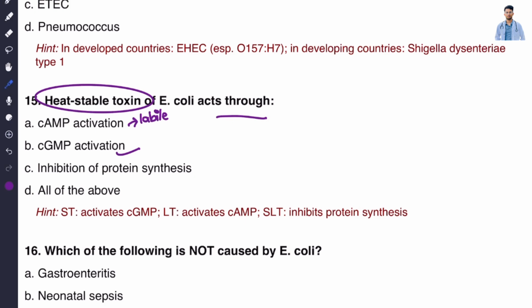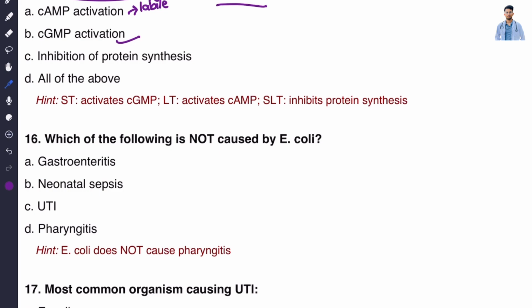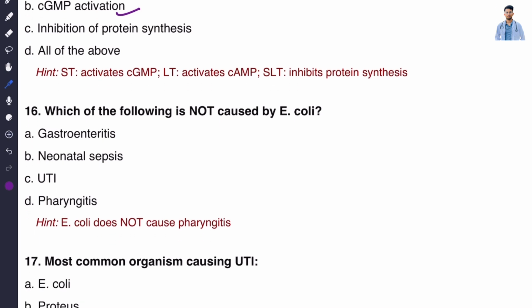Now let's move on to the next question. Question number 16. Which of the following is not caused by E. coli? Options are A, gastroenteritis, B, neonatal sepsis, C, UTI, D, pharyngitis. Pharyngitis is not caused by E. coli. You have to be very careful about that.